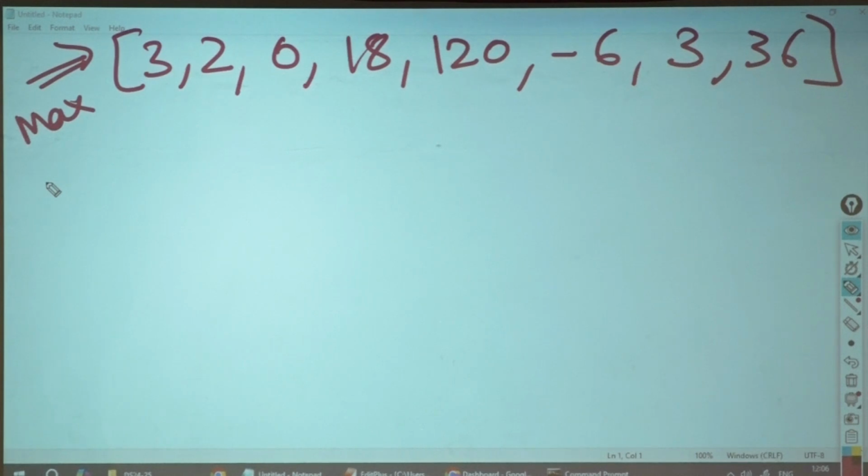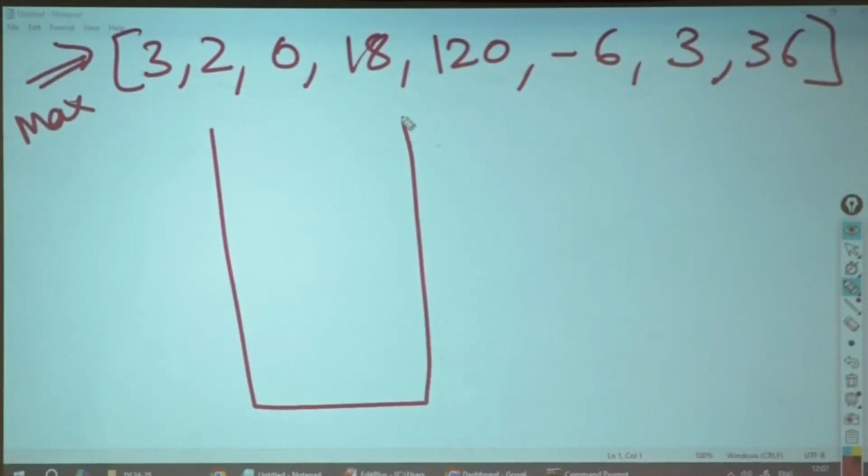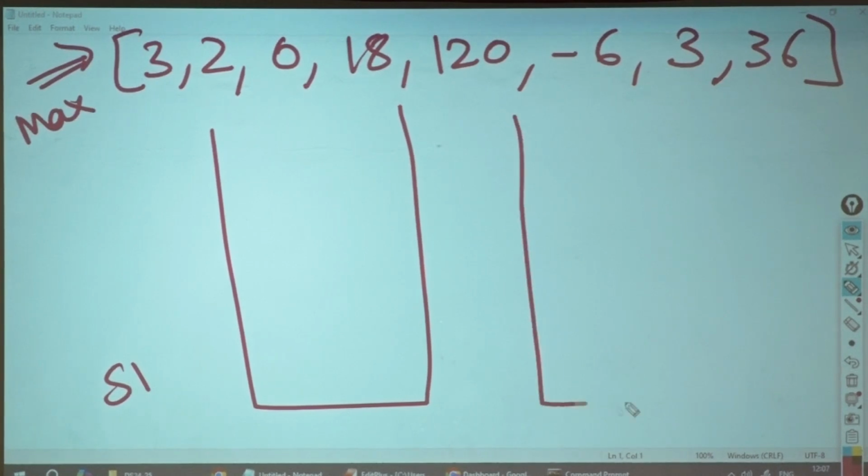Did you understand the question, all of you? I'll help you understand his question. You are creating over here one array which is S1, and another array called max.